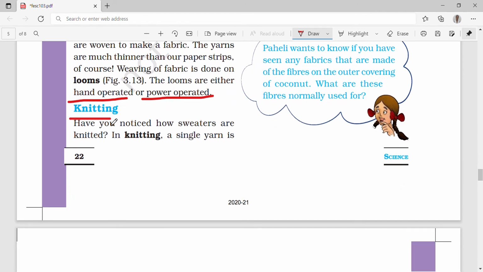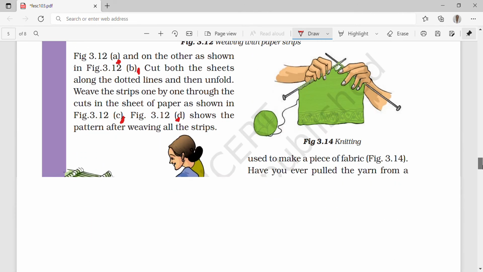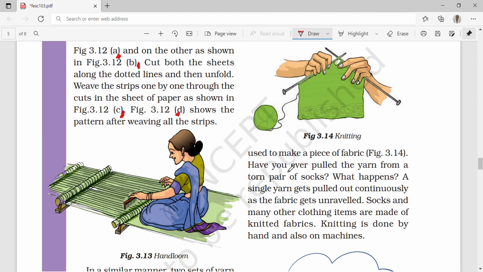Knitting. What is knitting? Have you noticed how sweaters are knitted? Yes, we might have. If anyone didn't, you can ask your grandmother. In knitting, a single yarn is used to make a piece of fabric.